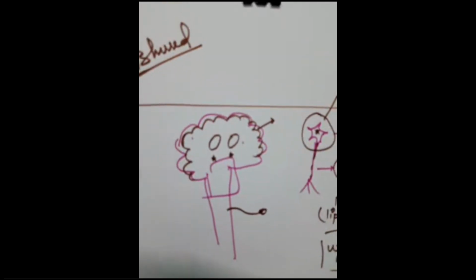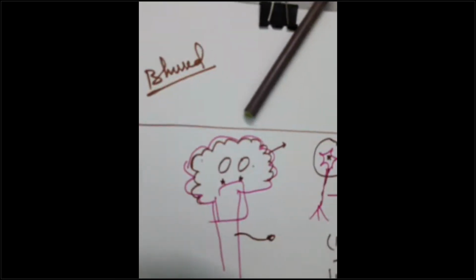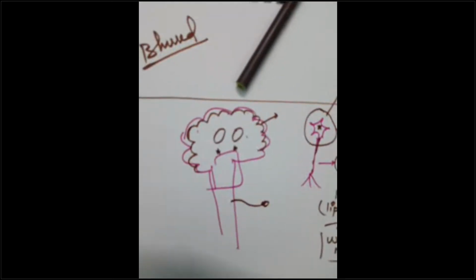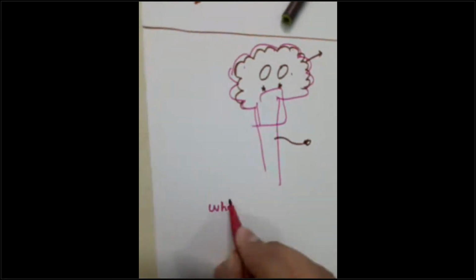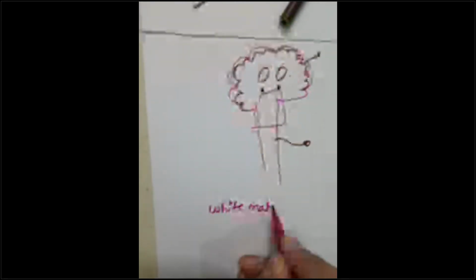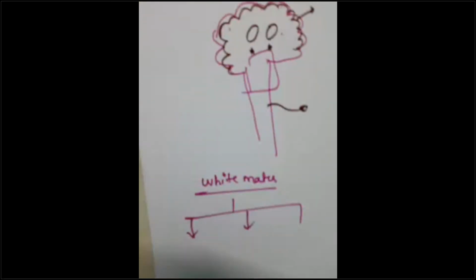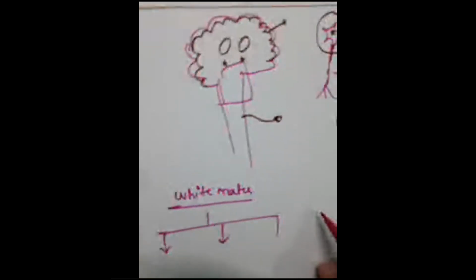So we have discussed the gray matter and the white matter. Now, what is white matter? White matter is what connects your gray matter with other parts of the central nervous system. Now, let us divide this white matter. Please note it down: white matter is divided into three types. On what basis is it being divided, guys?